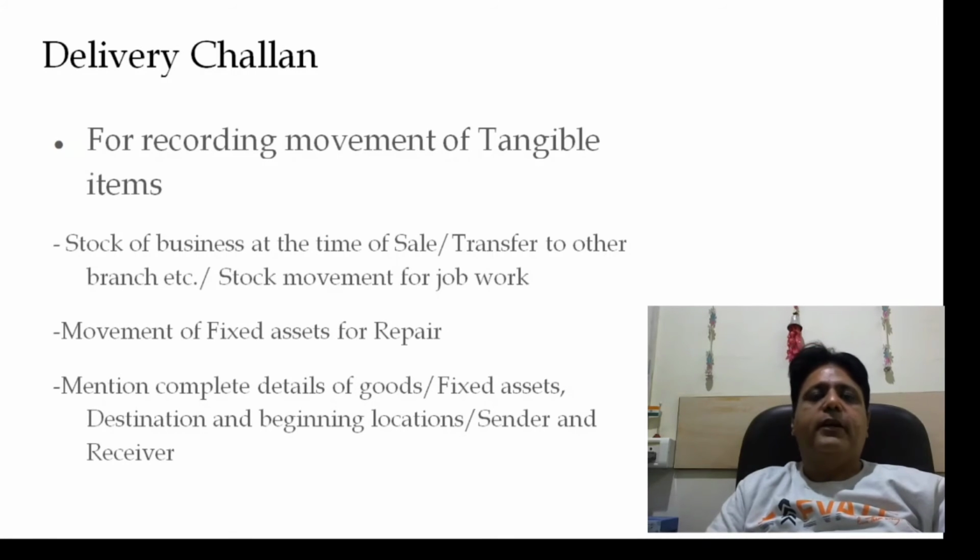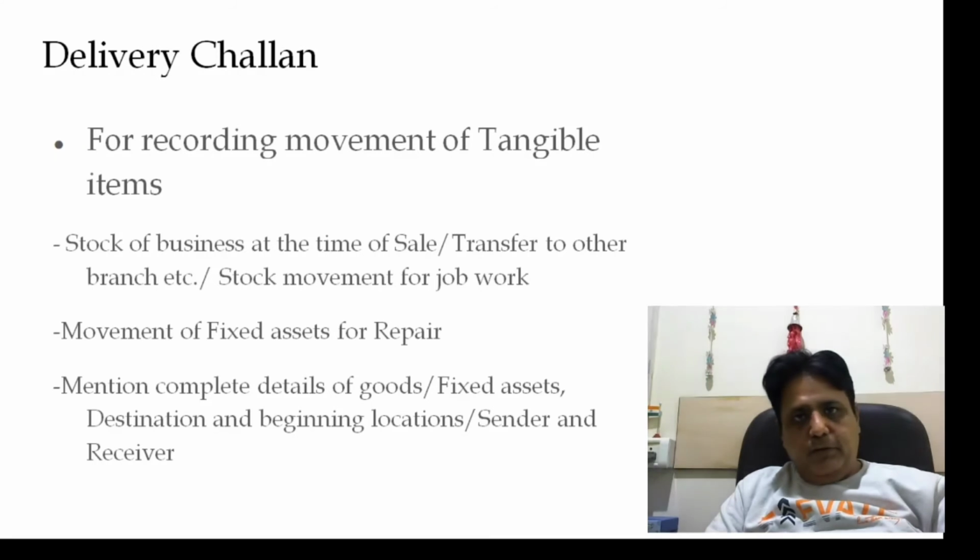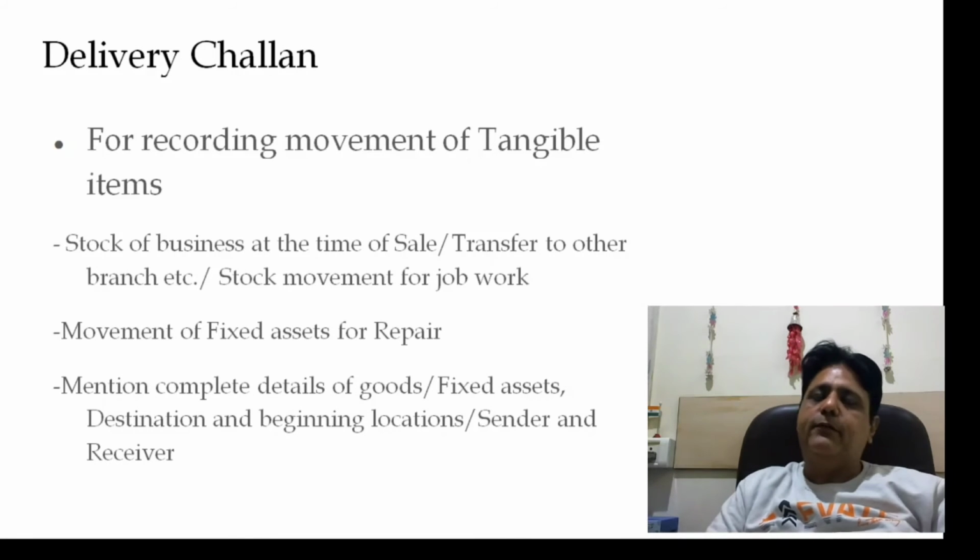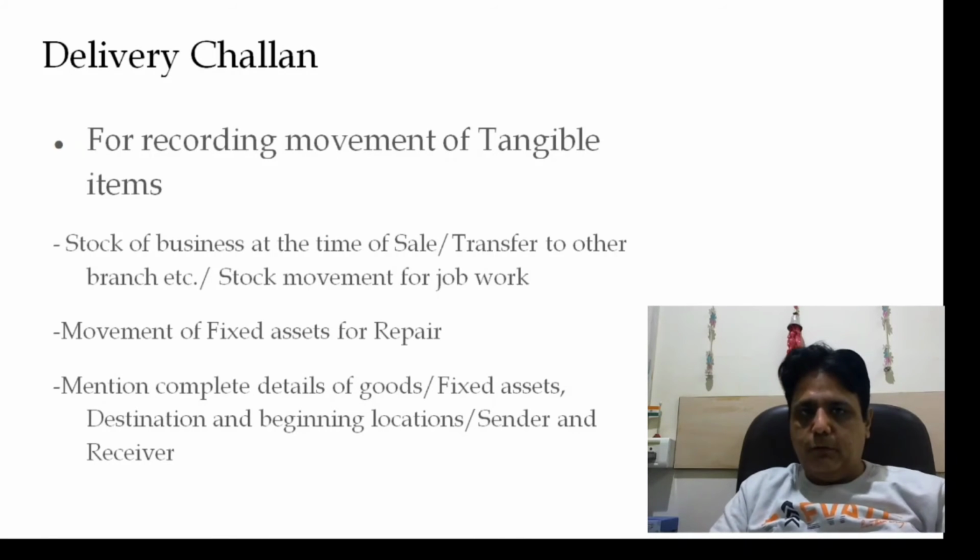Even then, you have to create a delivery challan. So you need to mention the complete details of goods, the fixed assets, the destination where you are sending those goods, the name and details of sender and receiver, and everything about the movement of goods or fixed assets.